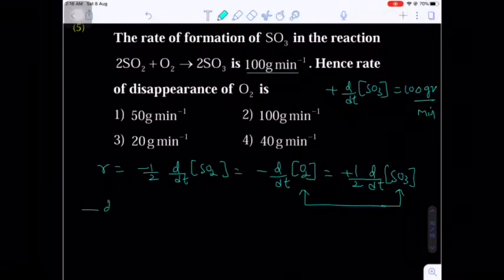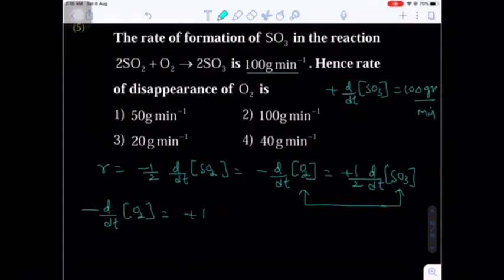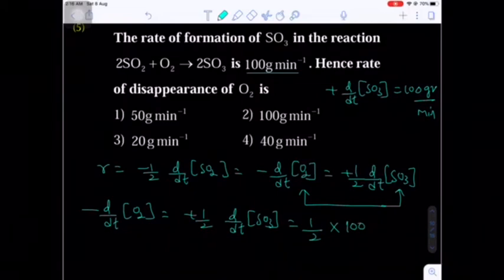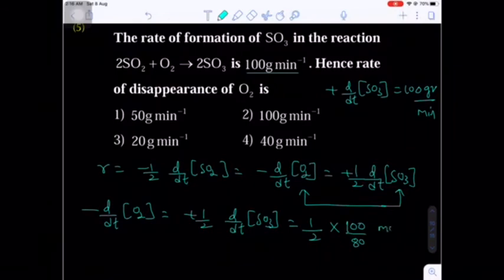Now the question is disappearance of O2, that means d by dt of O2 we have to find, which will be equal to 1 by 2 times the formation of SO3. Now what is the formation of SO3 given here? 100 gram per minute. Remember, it should be in moles per liter. So do you know the molar mass of SO3? 80. So that's why we are writing 100, the mass, upon the molar mass 80. So you will get moles per minute.